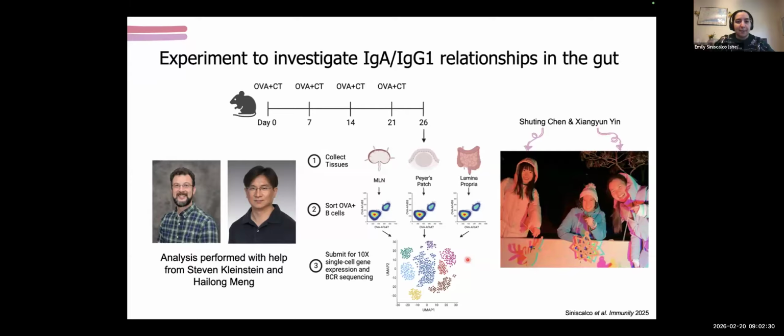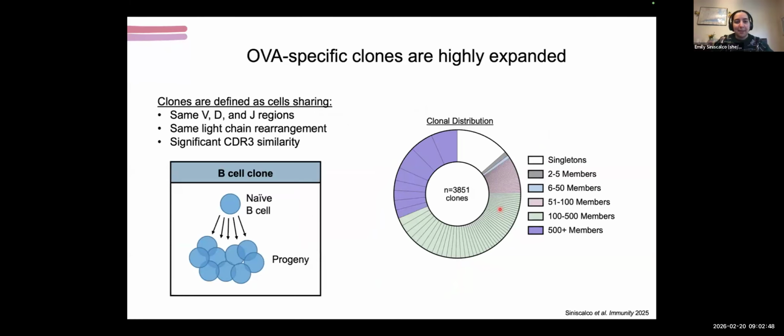And all of this work was done with a ton of help from Steve Kleinstein's lab and his staff scientist, Tai Long, who have been really instrumental in the analysis portion of this. And then also my wonderful lab mates, Shuting and Xiang Yun, who did a lot of help on the bench side. So the first thing that we wanted to look at was the clonality of these B cells.